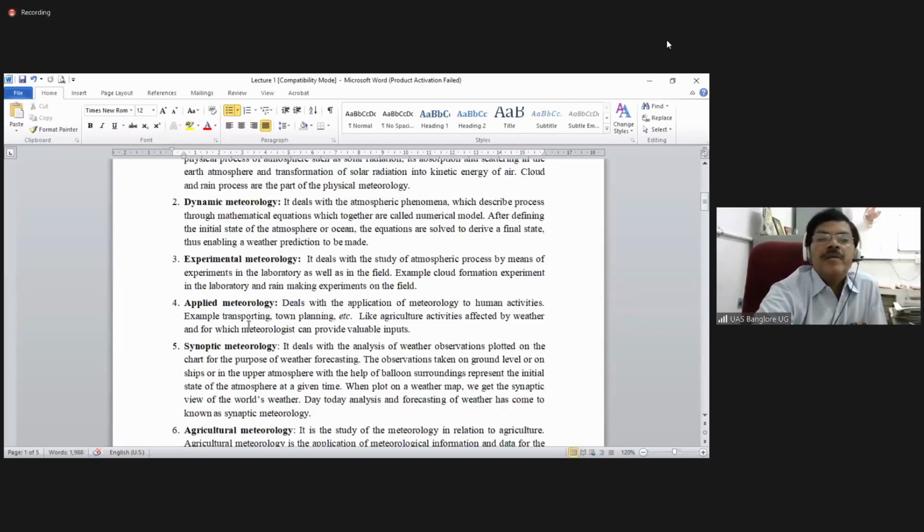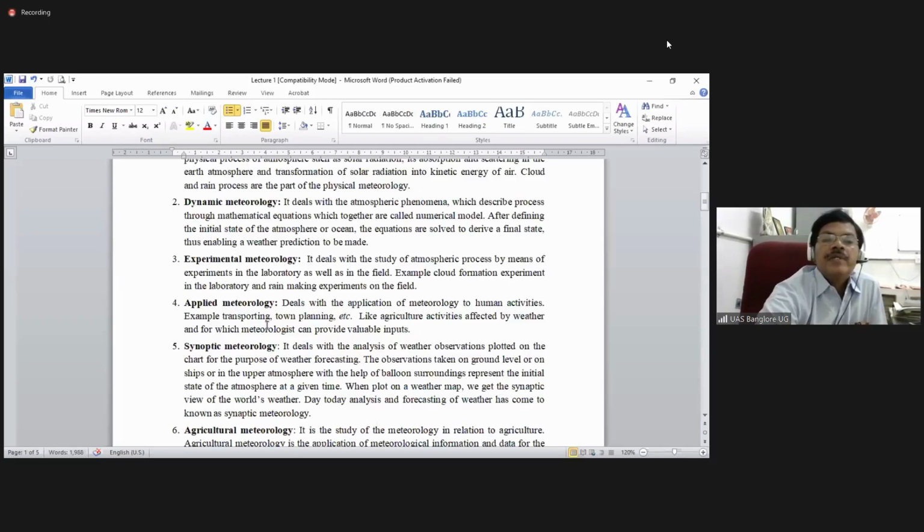Okay, coming to the applied meteorology. So this applied meteorology deals with the application of the meteorological aspects for human activities. Like transporting.